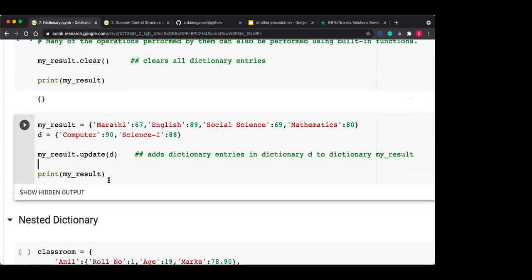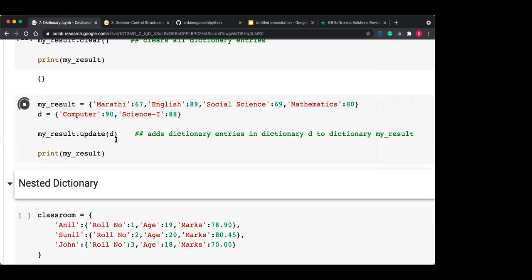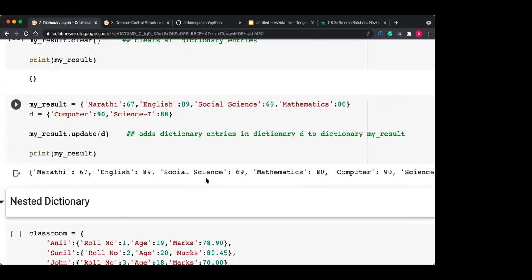Okay. Now you can update the dictionary with a second dictionary also. So if my_result is the first dictionary, and you want to update the first one using the second dictionary, so you want to add the content of D to my_result, you can add it by using the update function. Now my_result is having the whole data.